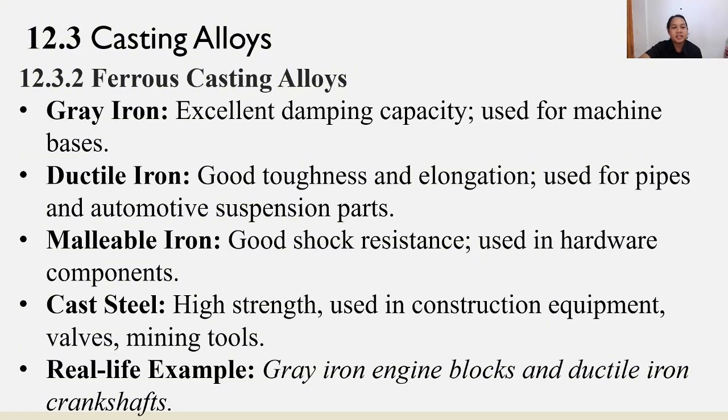Ferrous casting alloys: gray iron has excellent damping capacity, used for machine bases. Ductile iron has good toughness and elongation, used for pipes and automotive suspension parts. Malleable iron has good shock resistance, used in hardware components. Cast steel is high strength, used in construction equipment, valves, and mining tools. For real-life examples, gray iron engine blocks and ductile iron crankshafts.